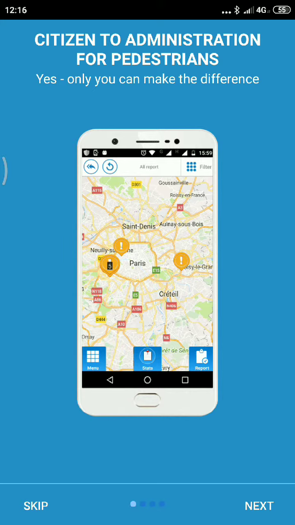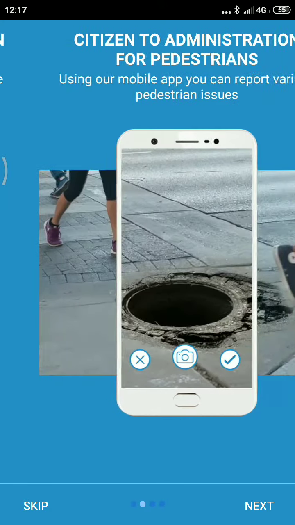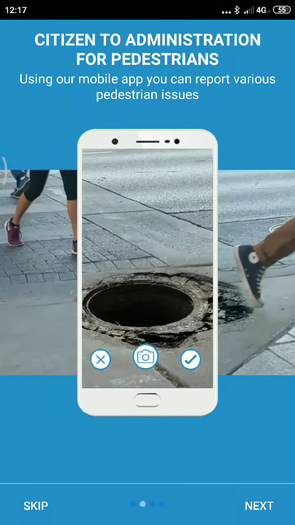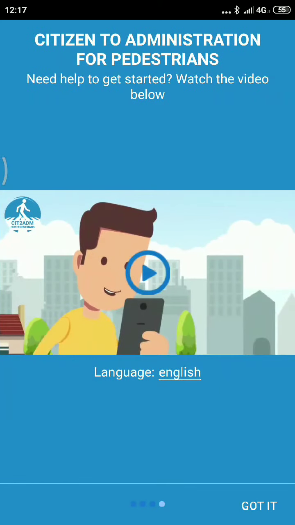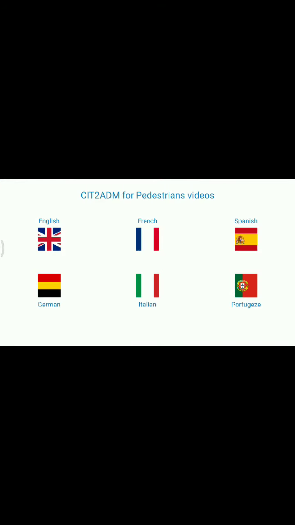Next slide. Next slide. Next slide. And now you have all the videos that you can run. Language is in English, but you can also check all the videos that are in French, English, Spanish, Portuguese, etc. Right? So let me just go out.